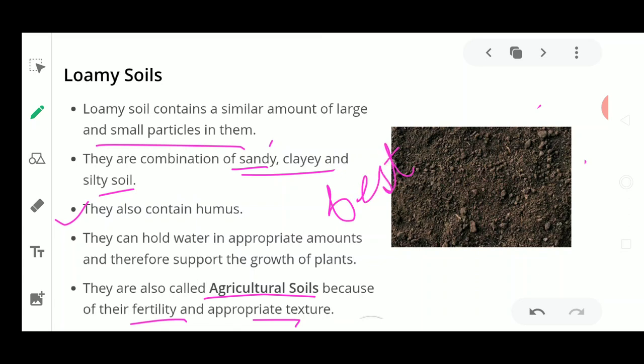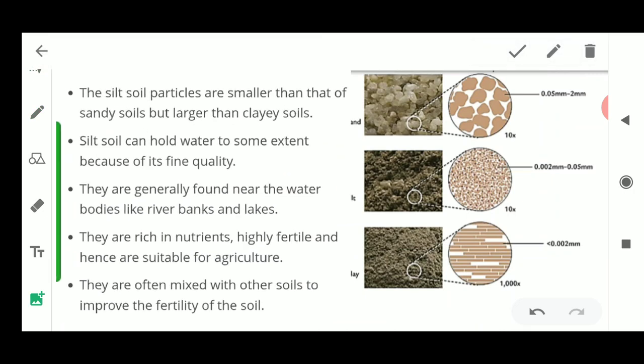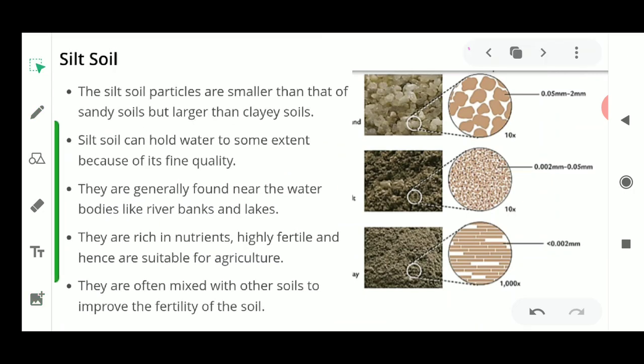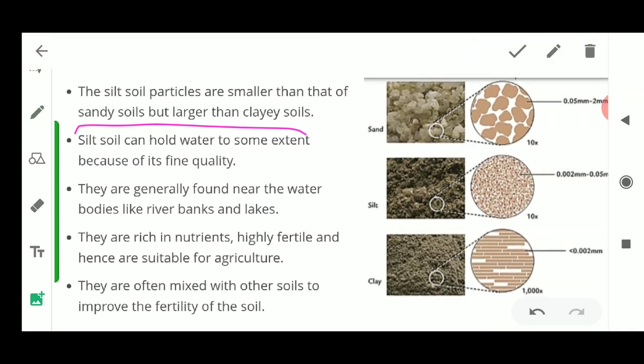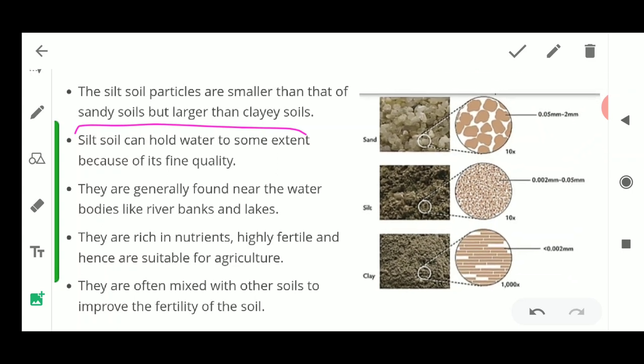Okay, so next we go to the last type of soil, that is silt soil, or it is known as silty soil. Now what is silt? Silt is a particle which is smaller than those of sandy soil but larger than those of clay soil. Now this silt is present in the soil, and you can see that it is present in between. This particle ranges between the clay and the sandy soil.